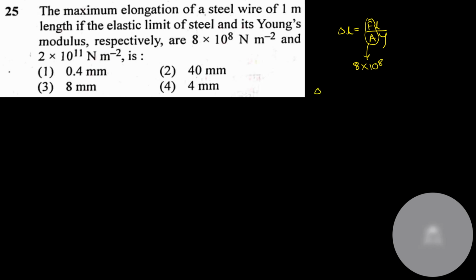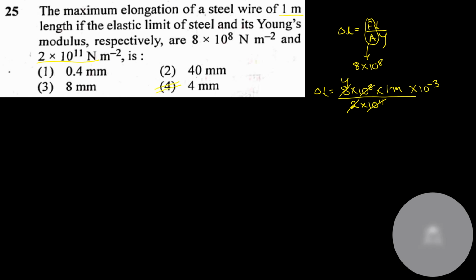Okay, so delta L is equal to 8 into 10 to the power 8 into length, which is given as 1 meter, divided by Young's modulus 2 into 10 to the power 11. So 2 4 8, and it will be 10 to the power minus 3. So delta L will be 4 into 10 to the power minus 3, or 4 millimeter.